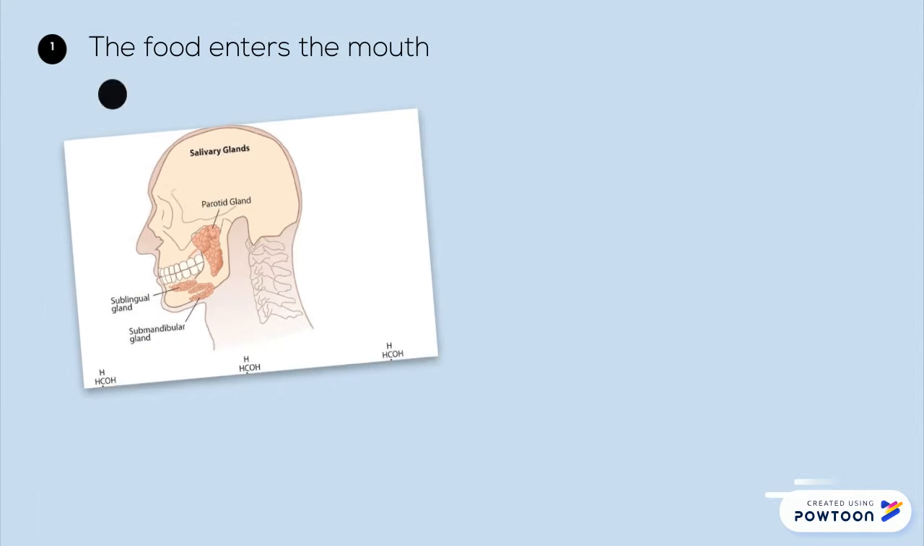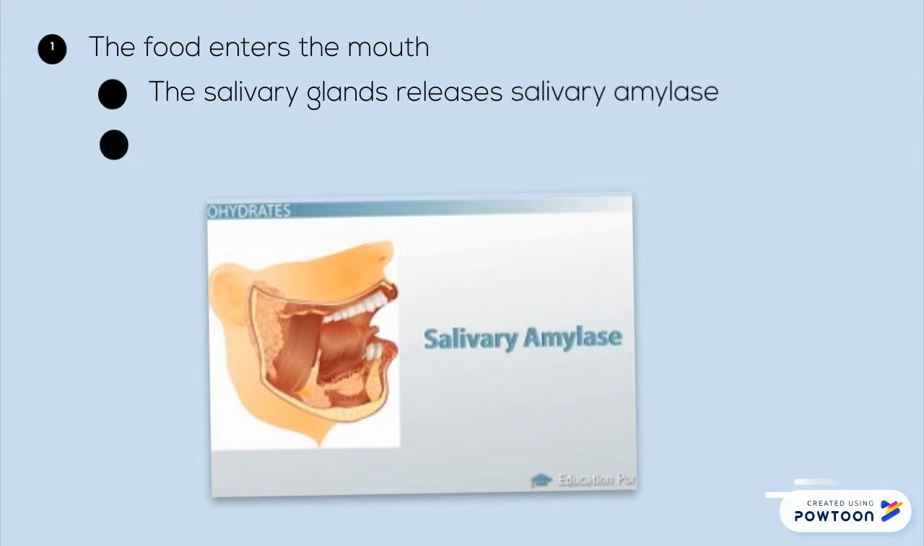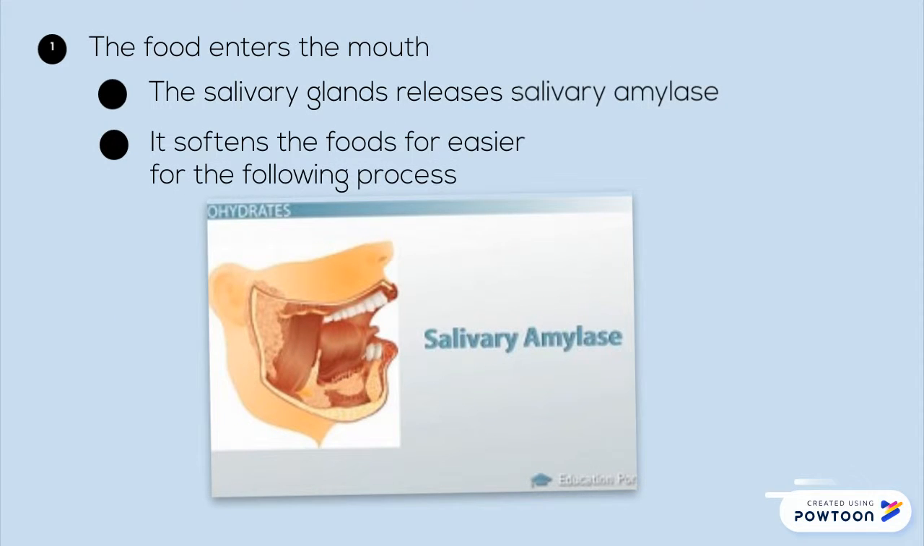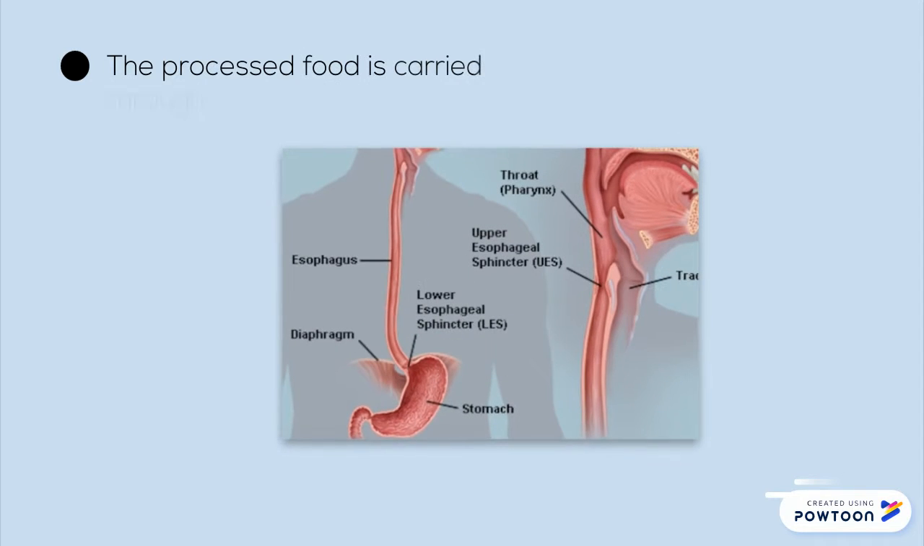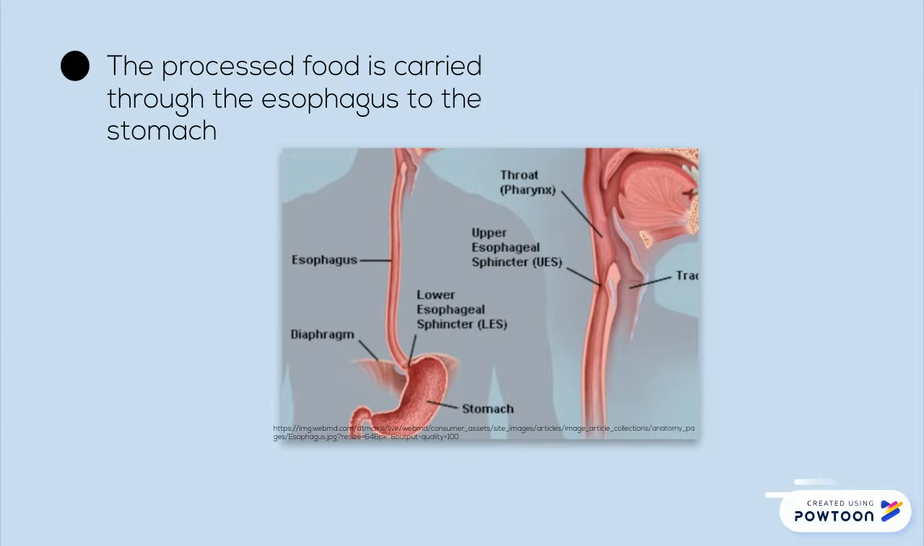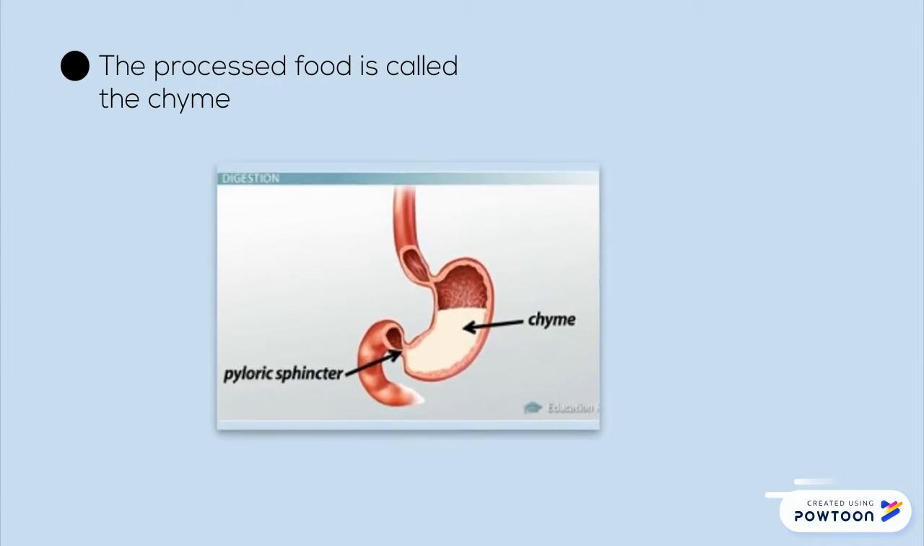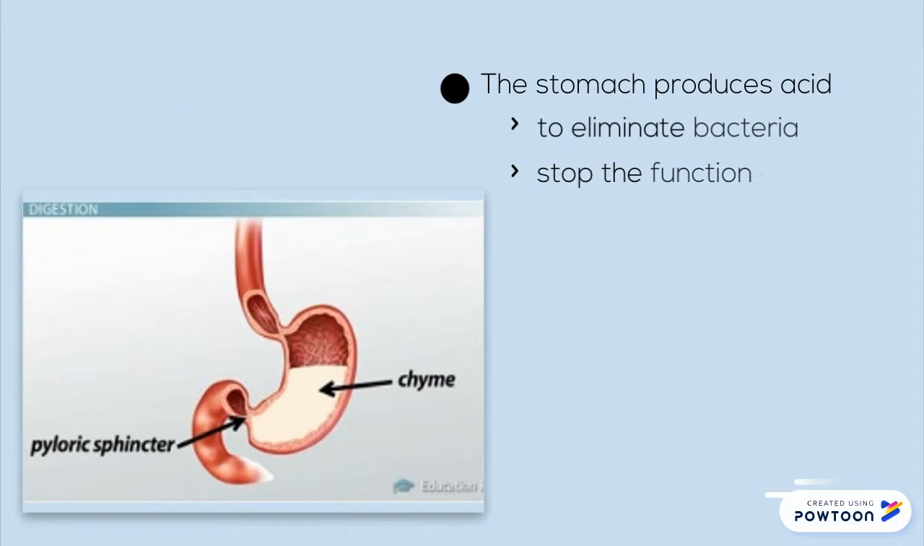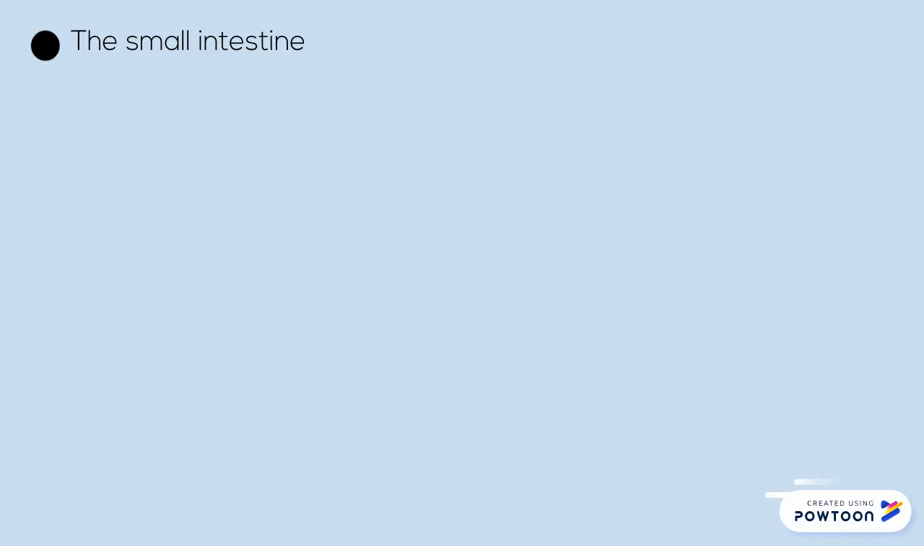As these starches and sugars are consumed, the salivary gland releases salivary amylase to soften the food. When the softened food reaches the stomach, gastric acids are released to eliminate bacteria and stop the function of the salivary amylase. The mixture of softened food and gastric juices is called the chyme.